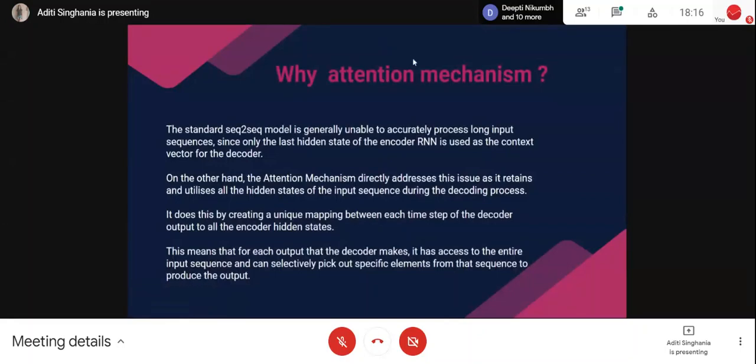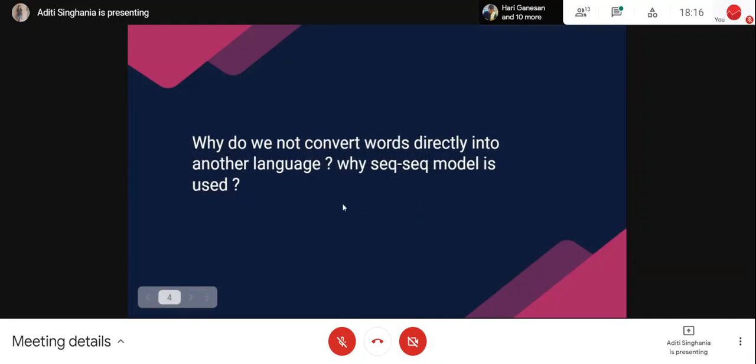Now, why an attention mechanism when we already had this encoder decoder structure? Why do you think there was a need for an attention mechanism? Would anybody like to answer that? Okay, maybe everybody's too tired.